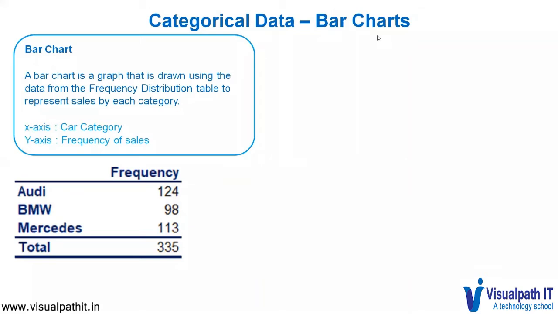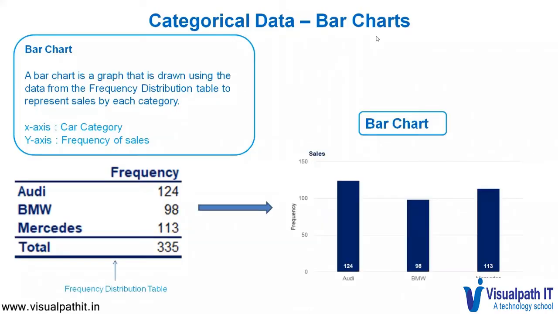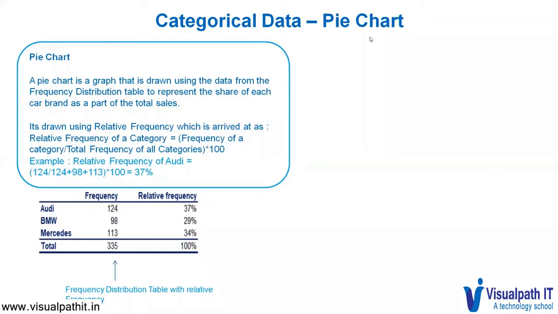Using the same table, we can also construct a bar chart, also known as a column chart. The vertical axis shows the number of the units sold, while the horizontal axis shows the category of cars. Each bar represents an individual category. From this graph, it is very easy to make out that Audi is the best-selling brand. The same data can also be expressed as a part of a pie chart.